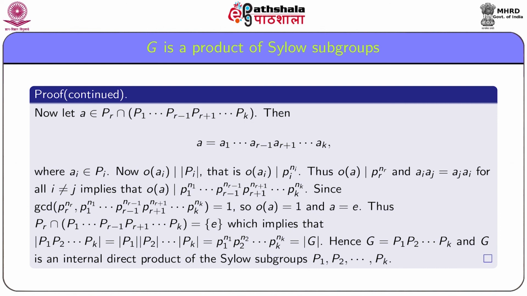Thus, a belongs to Pr implies that order a divides pr to the power nr, and since any two ai, aj commute, we have order of a1 a2 up to ar minus 1, ar plus 1 up to ak is a divisor of p1 to the power n1, p2 to the power n2 and so on, pr minus 1 to the power nr minus 1, pr plus 1 to the power nr plus 1 and so on, pk to the power nk.